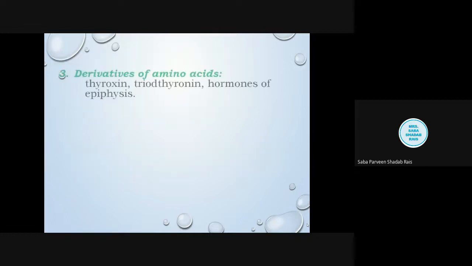The next type is derivatives of amino acids. That means the amino acids are utilized as an integral part of that particular hormone. For example, thyroxine, the hormone of the thyroid gland, is derived directly from the amino acid tyrosine. So that's why triiodothyronine it is called. And there are various other amino acid derived hormones also.